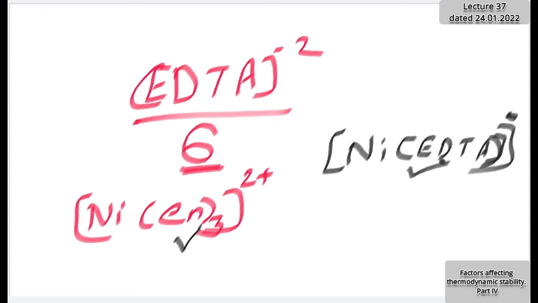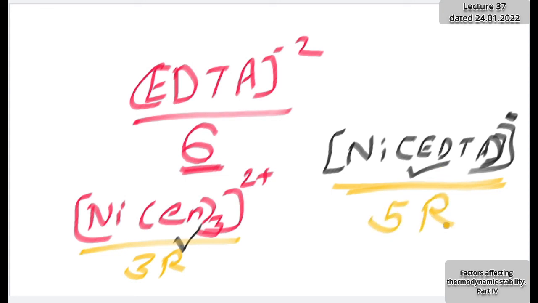But here how many rings will be possible? Just guess. How many rings are possible by EDTA? 6 donors are there in one molecule. In the case of trien, 4 donors were there and 3 rings were there. To help you, I am giving a logic: here 6 donors are there. How many rings will be there? 5. Right, 5 rings are there in the EDTA complex.